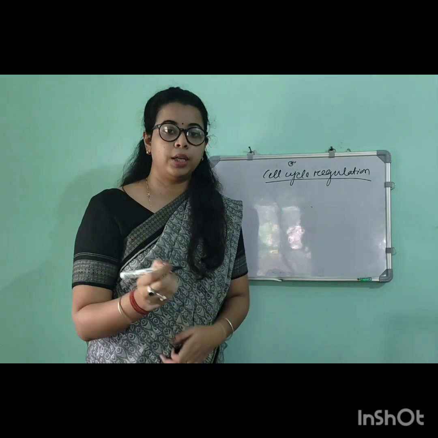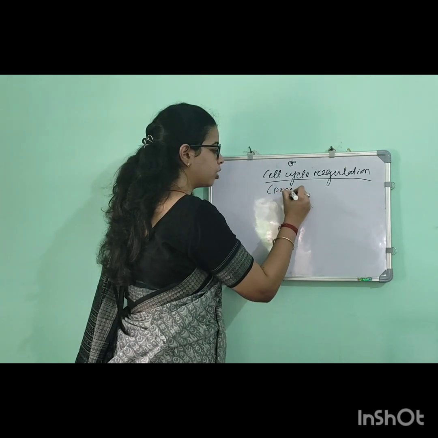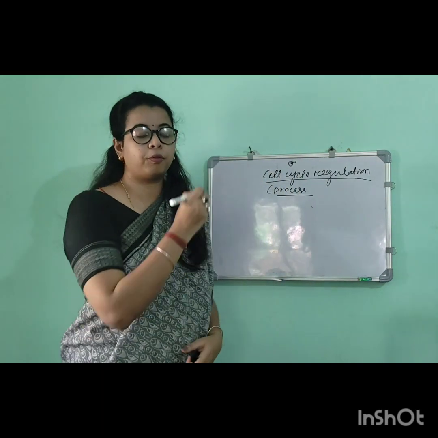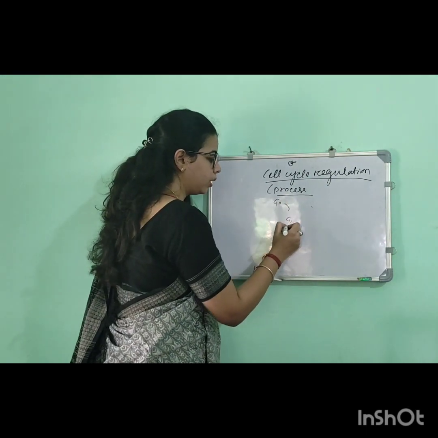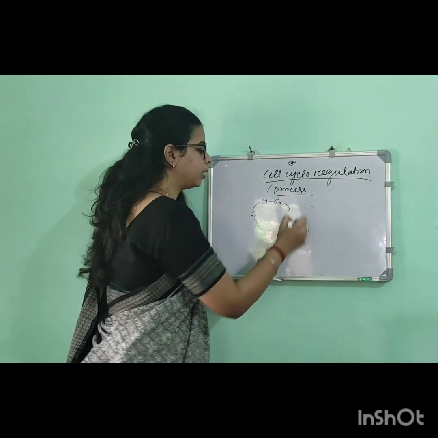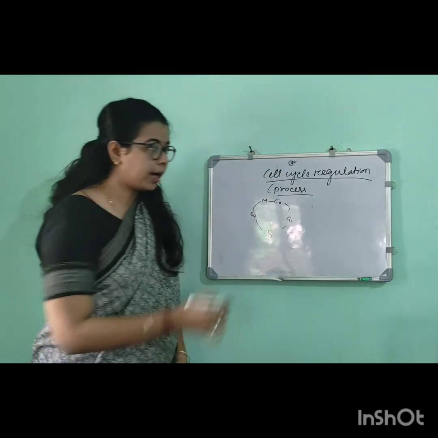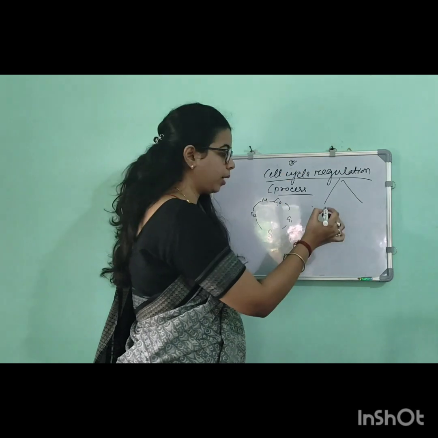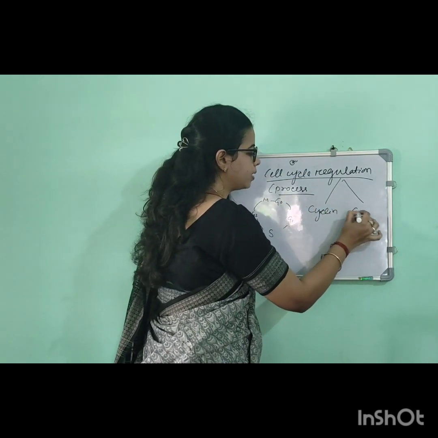Cell cycle regulation is the process in which the cell continues to perform its cycle, that is from G0 to G1 to S phase, G2 and then M phase. They continue to move because of this regulation, and this regulation is mainly performed by one protein, that is known as cyclin protein. Another one is the CDK.